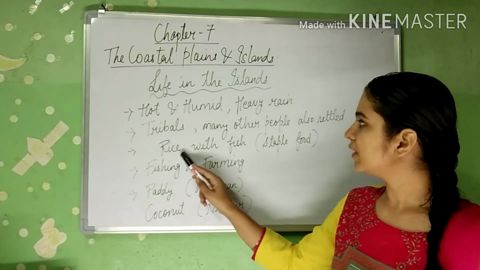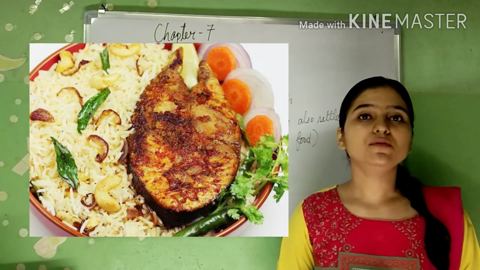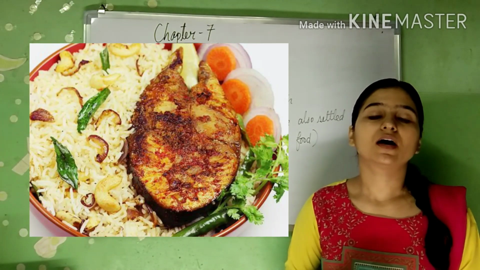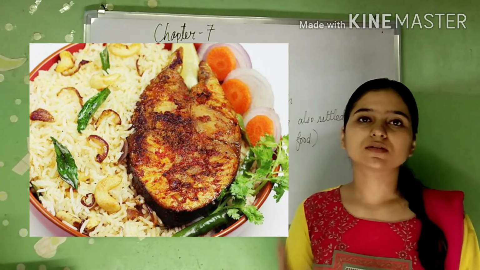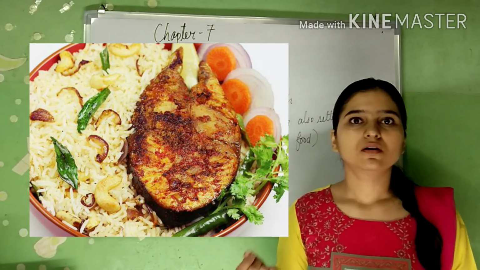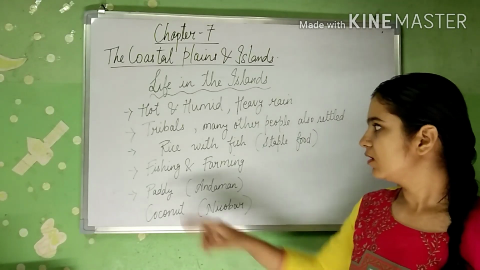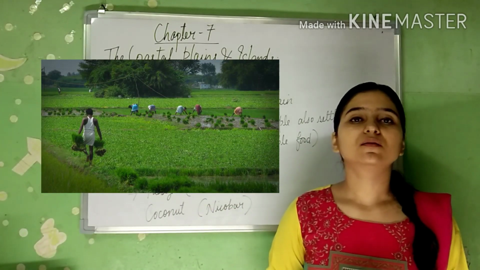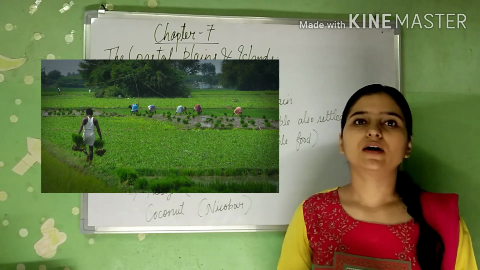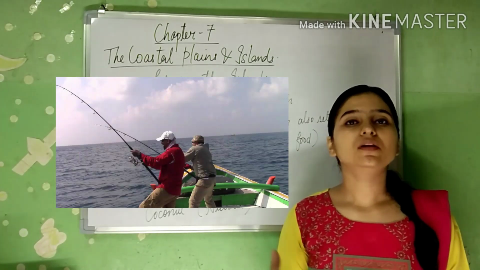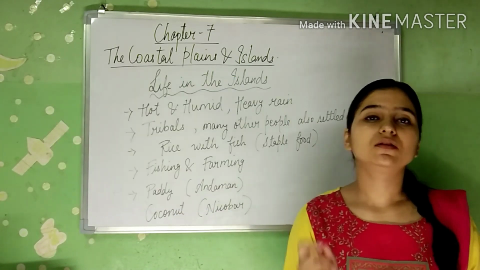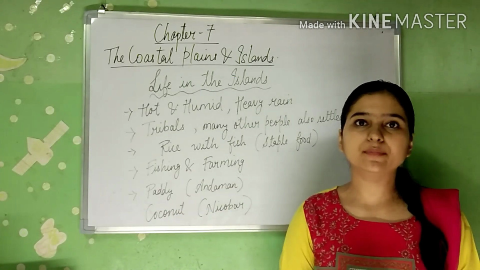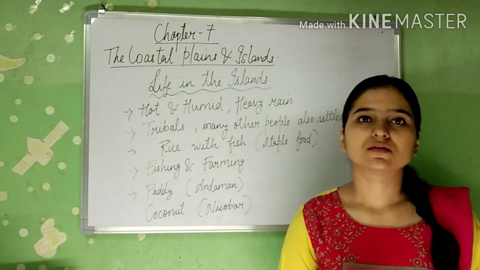Then rice with fish is the staple food of the island. Island group has a rich amount of fish, so their staple food is rice with fish. Then fishing and farming are the main occupation of the people living on the island. This is the main occupation of the people living in islands.